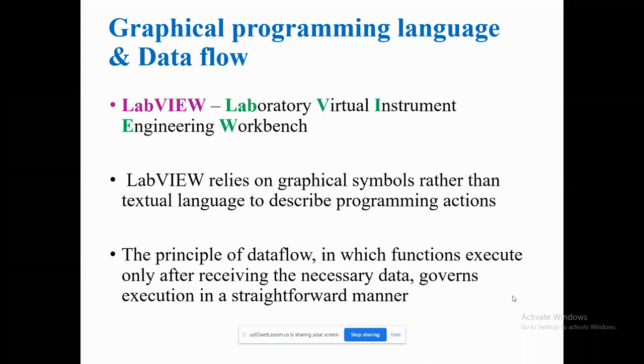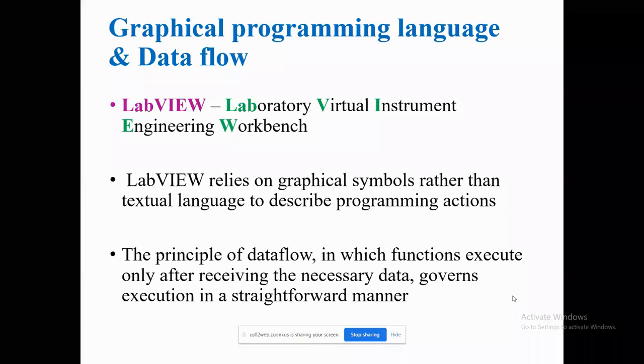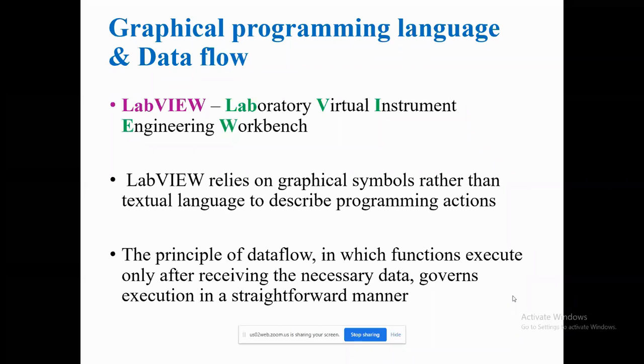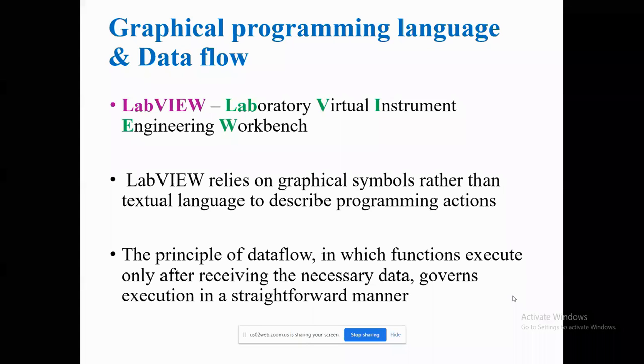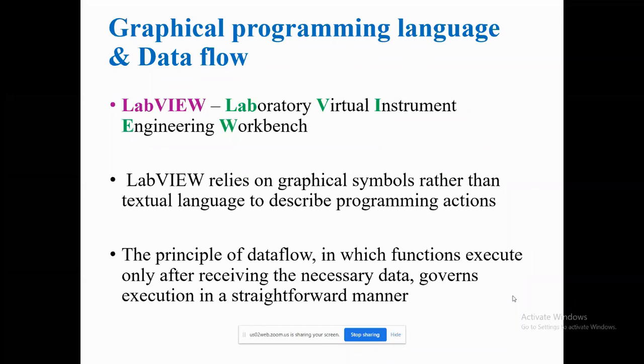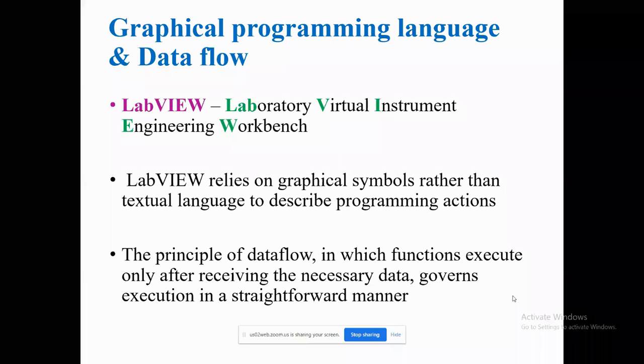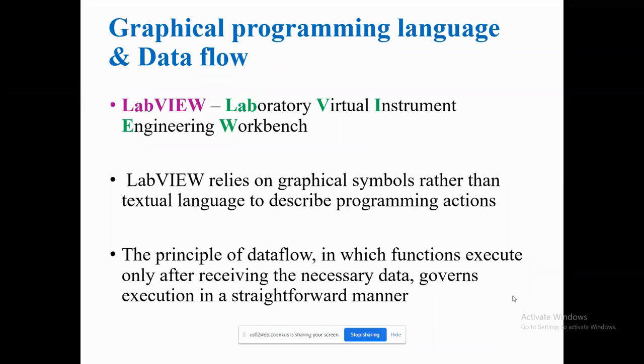So first of all, my intention is to give a clear-cut LabVIEW introduction and show how you are going to develop the entire system using an additive white Gaussian noise channel. LabVIEW is not a small thing to learn in 1.5 hours, so I will cover the minimum requirements for a communication student or communication researcher, so that we can design. It's like MATLAB.